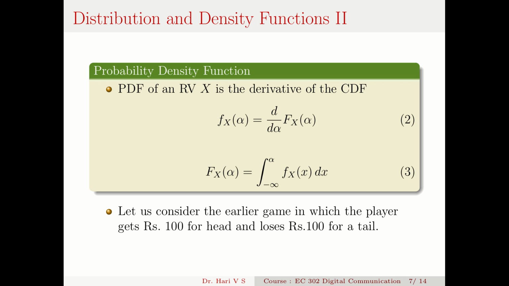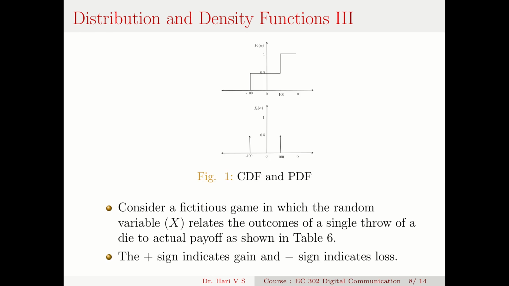So let us consider our earlier game in which a player tosses a coin, and if he gets a head he gets 100 rupees, and he loses 100 rupees for a tail. So if I consider the CDF of such a random variable, this is a game in which I assign this random variable this way.